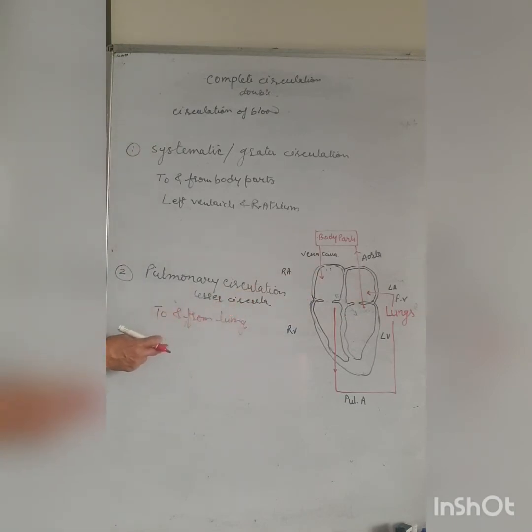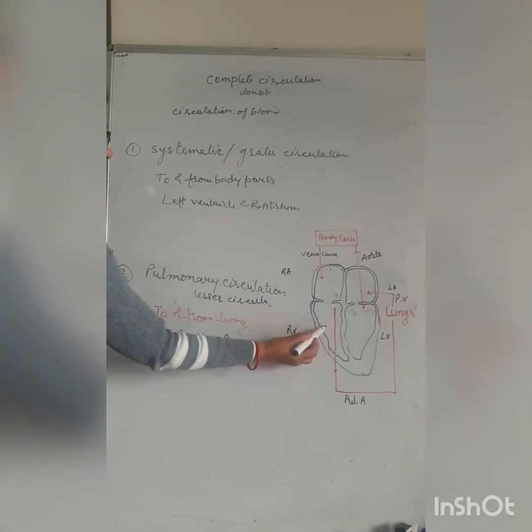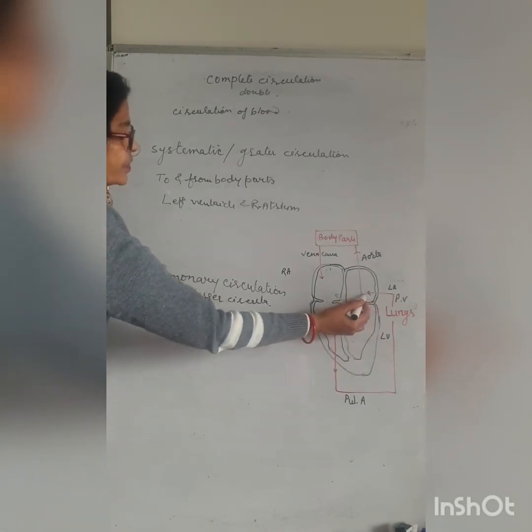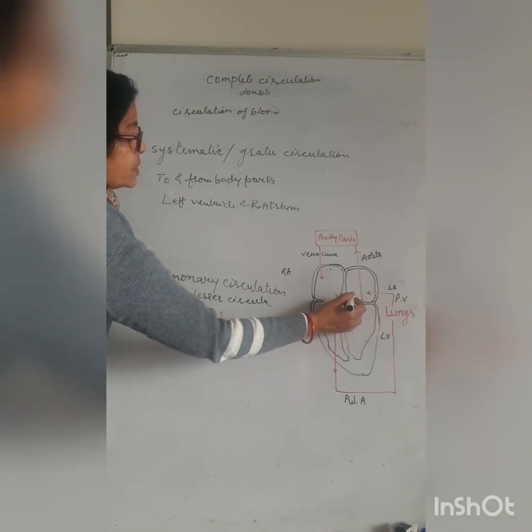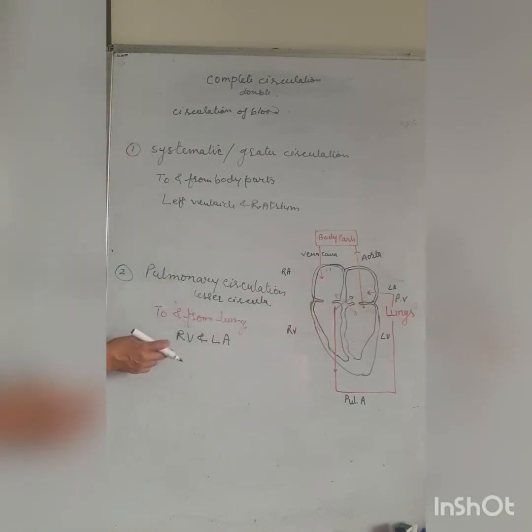So the chambers involved are the right ventricle and the left atrium. These two chambers are involved in the pulmonary circulation.